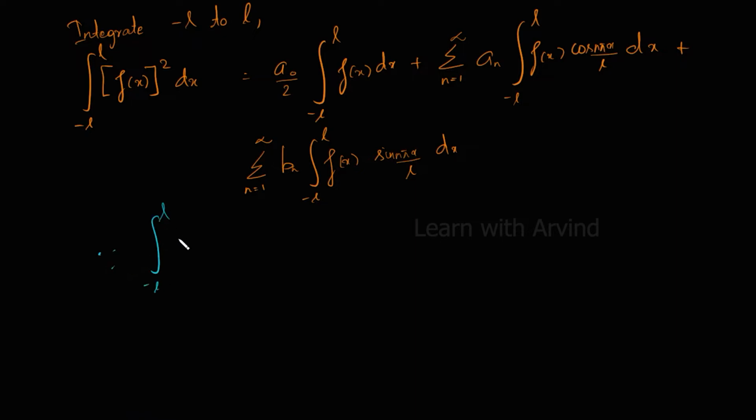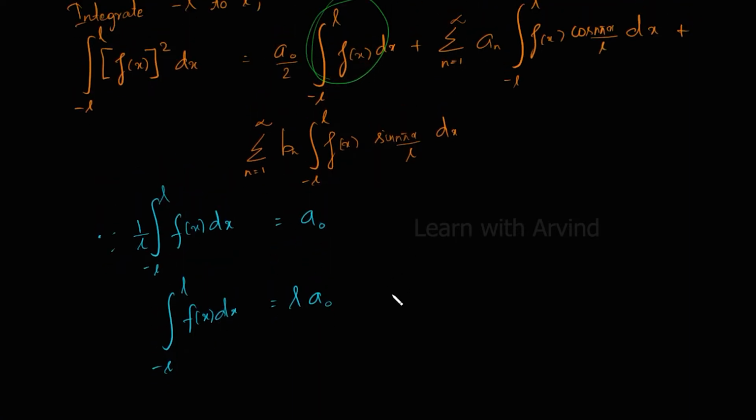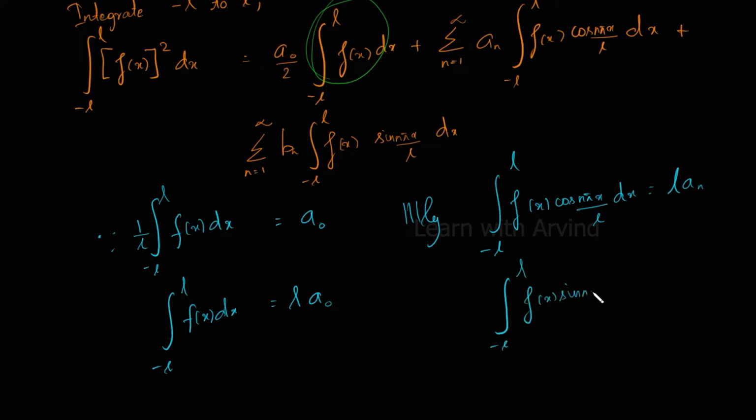Since we know that (1/L) times integral from -L to +L f(x) dx gives us a₀, so integral from -L to +L f(x) dx is equal to L times a₀. Here we have integral from -L to +L f(x) dx, and we will be substituting L times a₀. Similarly, integral from -L to +L f(x) cos(nπx/L) dx is equal to L times aₙ, and integral from -L to +L f(x) sin(nπx/L) dx is equal to L times bₙ.